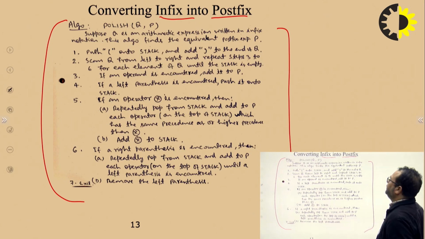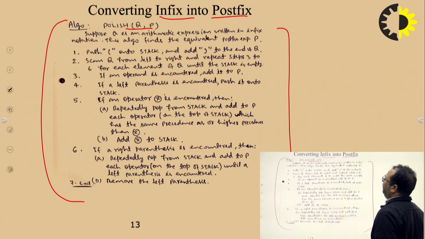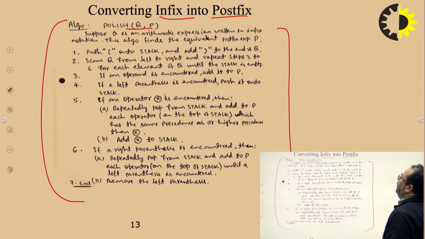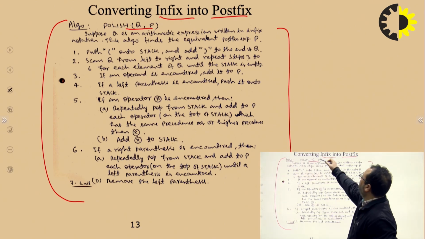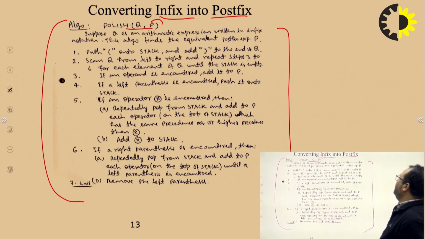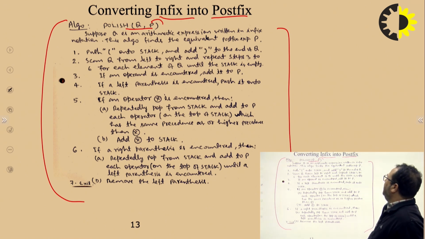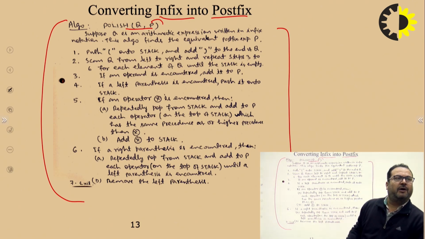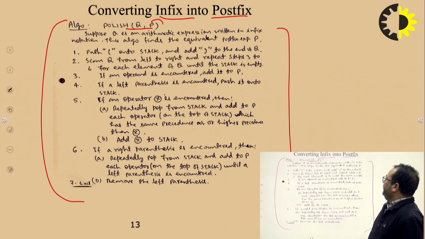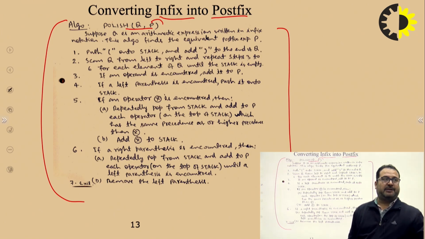Suppose this is the expression. Suppose Q is an arithmetic expression written in infix notation, and this algorithm Polish QP will convert the infix expression written in Q into the postfix expression P. There are 6 steps of this algorithm, and I want to elaborate all these 6 steps. Suppose Q is an arithmetic expression written in infix notation. This algorithm will find the equivalent postfix expression.